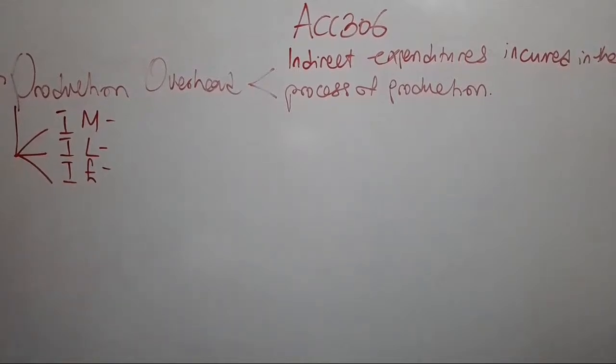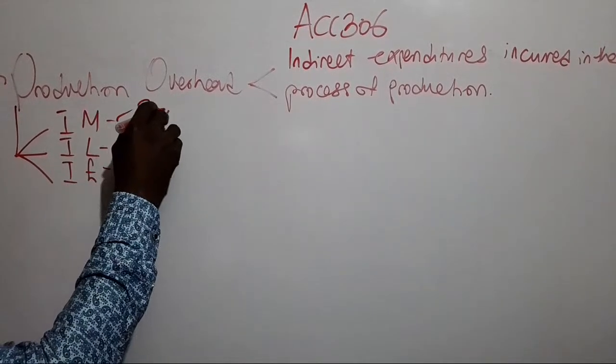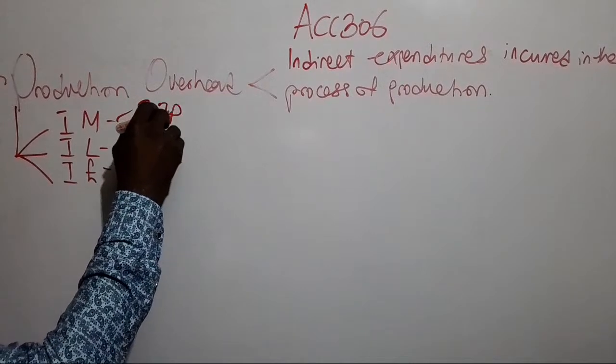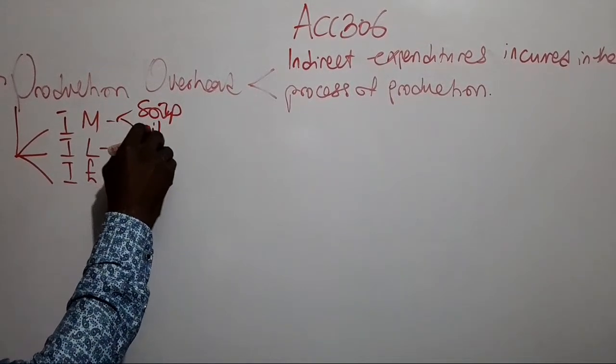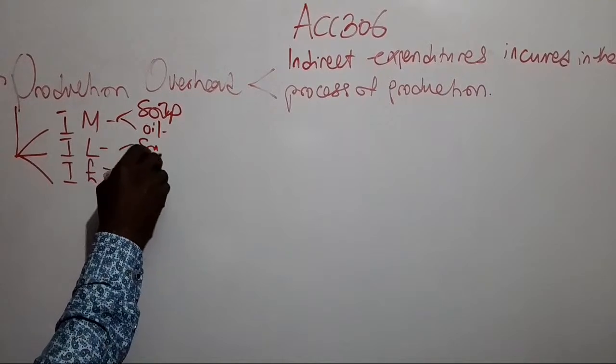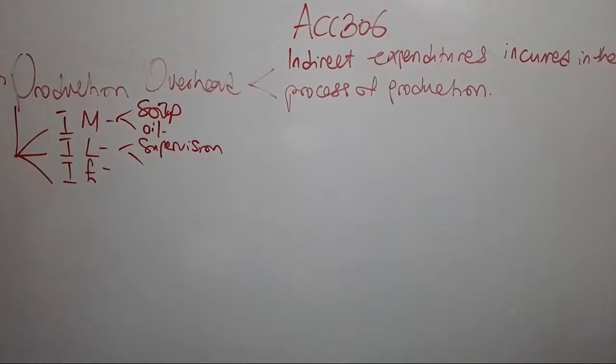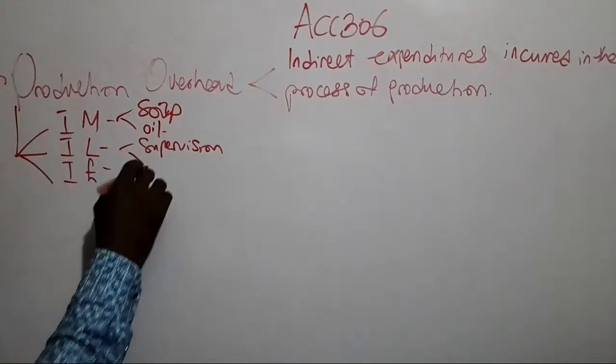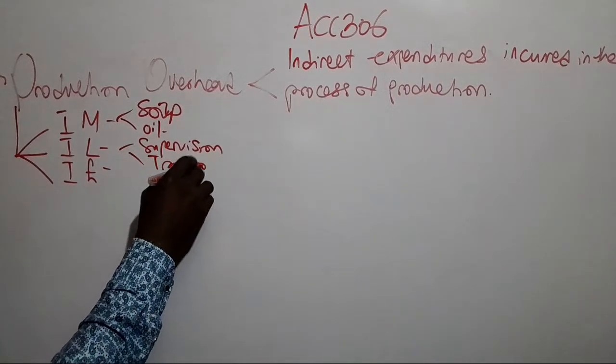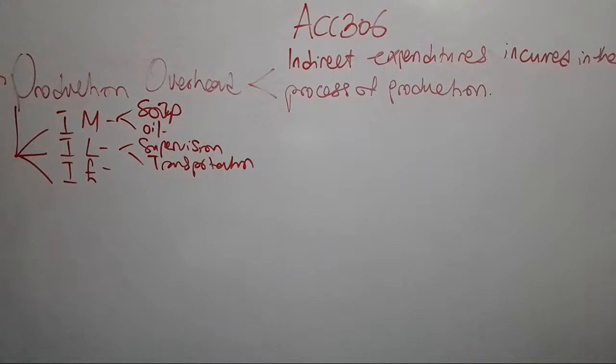The likes of soap, the likes of oil for greasing, supervision or supervisors, or transportation. All of this falls under what we are talking about here.